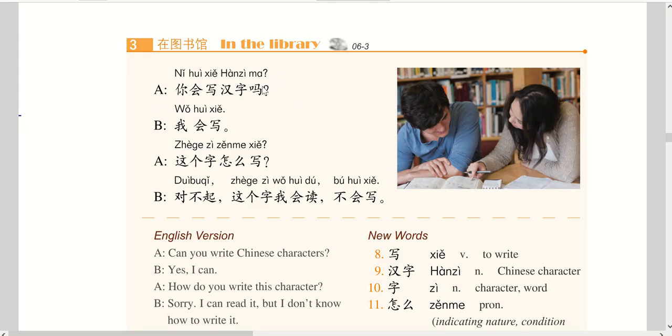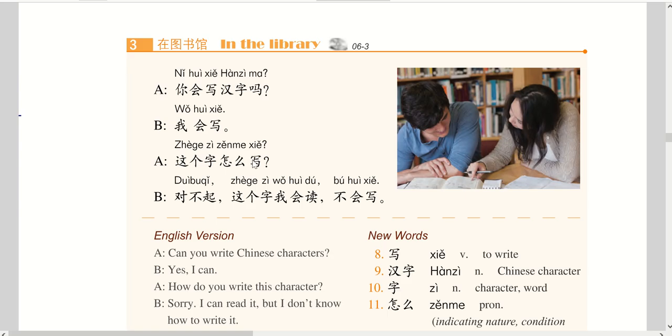You need to remember this always. 你会说汉语吗. So 你会写汉字吗？Can you write Chinese characters? 我会写. Yes, I can. 我会写. Yes, I can. And 这个 means this. 这个字怎么写? How do you write this character?